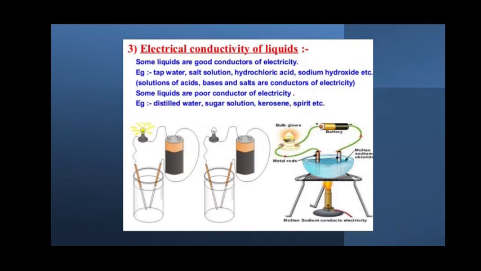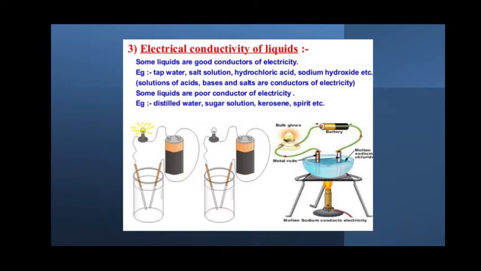Similarly, some liquids are poor conductors. An example is distilled water. In distilled water, students, almost all the minerals have been removed. In sugar solution, the ions do not split up evenly. And kerosene and spirit are liquids which do not have ions at all, so no conduction is possible.